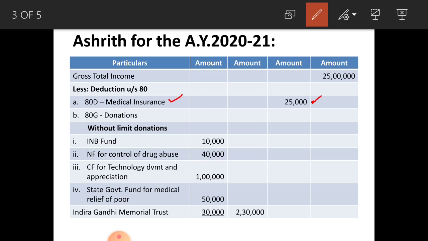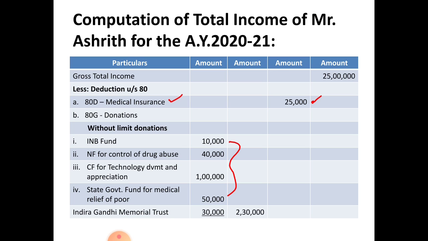Next one, Central Fund for Technology Development and Appreciation rupees 1 lakh, and State Government Fund for Medical Relief of Poor 50,000. These 4 items are without limit donations, 100% deduction is allowable. And next one, Indira Gandhi Memorial Trust 30,000. This is without limit donation but only 50% is deductible from this amount. The total of 5 donations amounts to rupees 2,30,000.